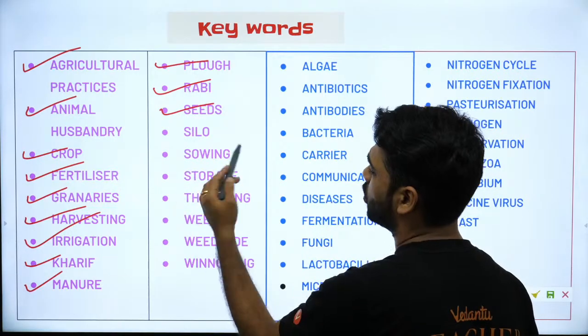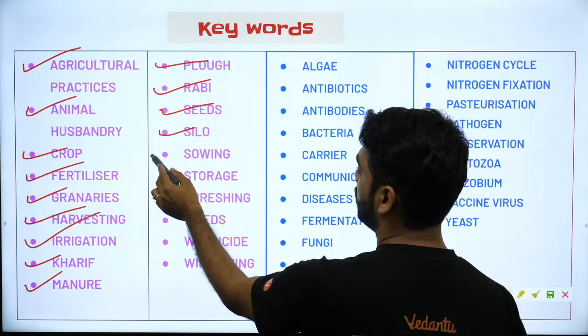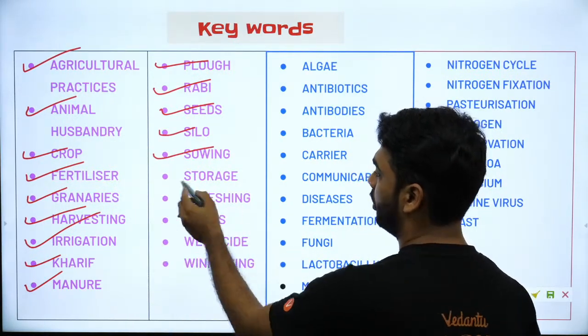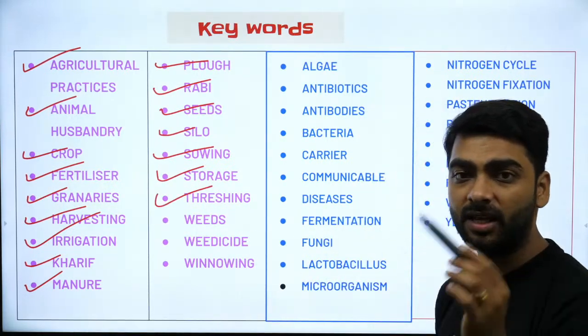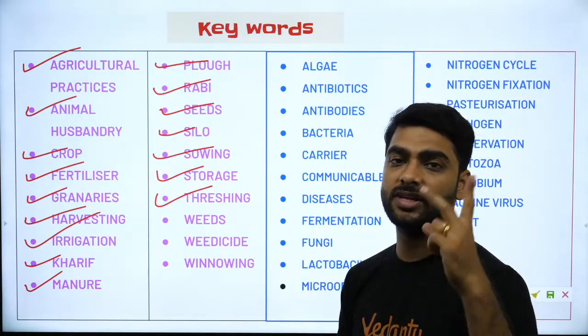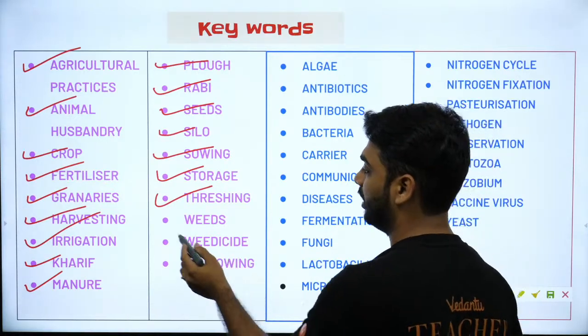Seeds sown for crop. Silos. Places where harvested crops are stored. Sowing. Process of putting the seeds in the soil. Storage. Done after harvesting. Threshing. Separating crops from the stalk. Done by hitting on a hard surface, making bullocks walk on it, or using a machine called combine.